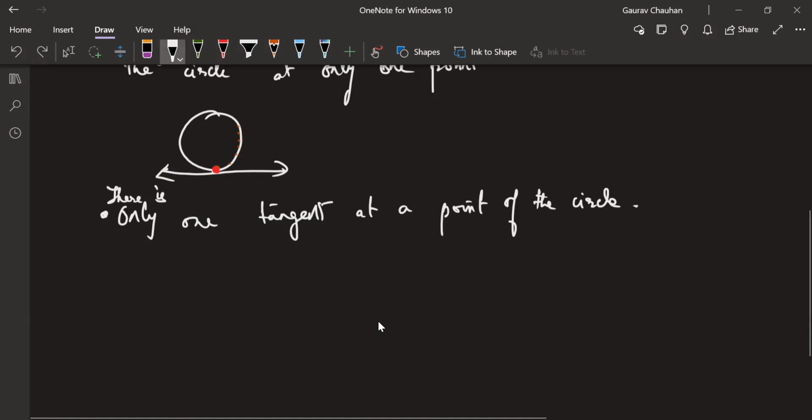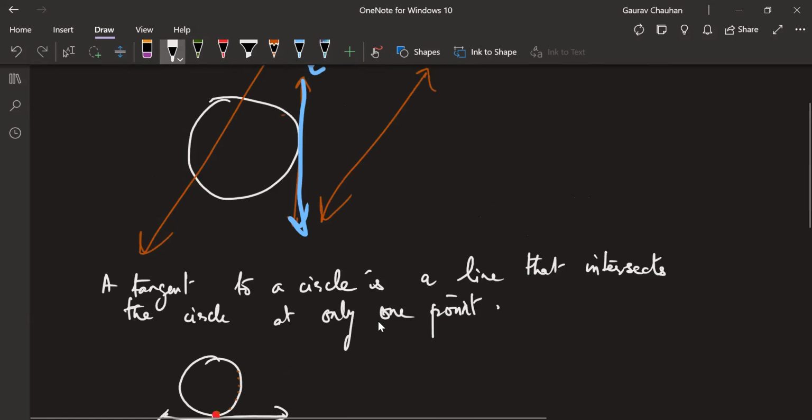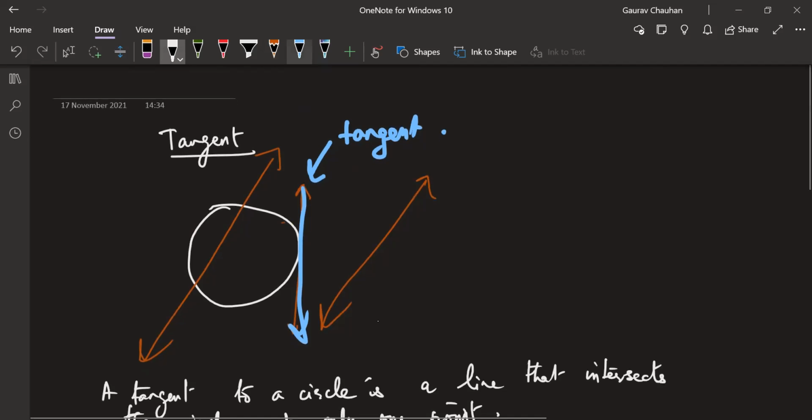Moving on. The next definition that we need is the word secant. Basically, this particular line. We saw three situations at the beginning, a line and a circle on the same plane. This particular situation, the red situation, is a secant situation. How will I define a secant? Can you tell me? Maybe Dilruba can try.